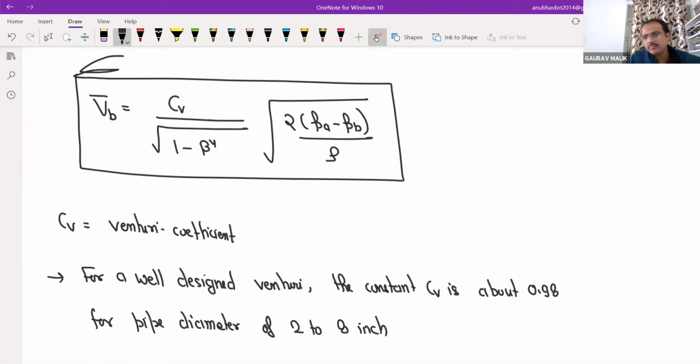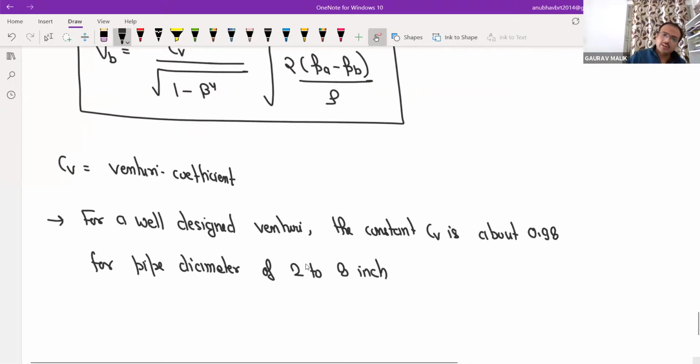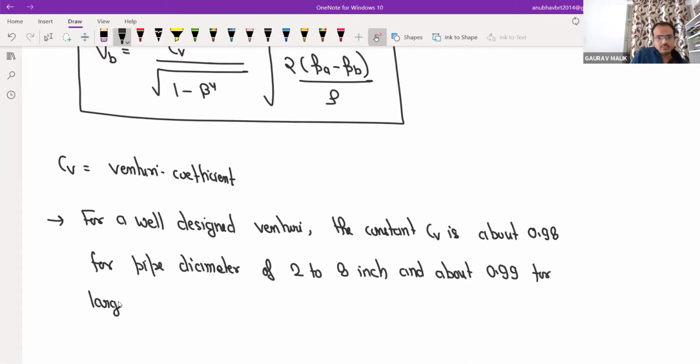Because most of the time, because you are followers of Gavane, in Gavane they directly give that the value of CV is equal to 0.98 always, but that is not true. 0.98 is for pipe diameter of 2 to 8 inch and about 0.99 for larger pipes. A little knowledge is a dangerous thing.